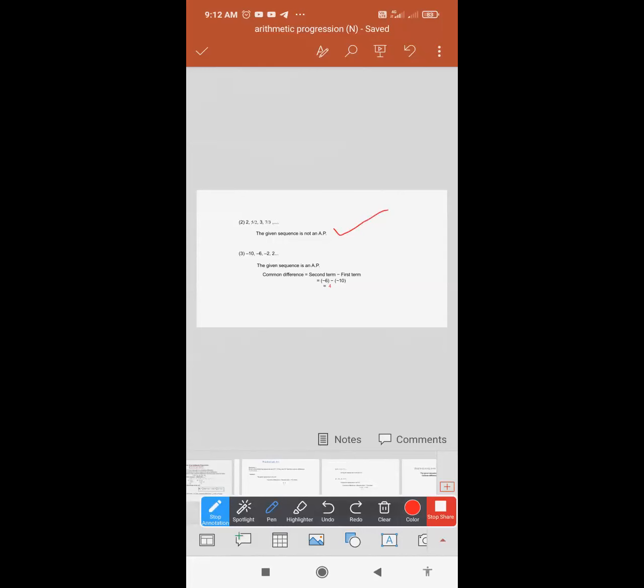Therefore, you're going to state the given sequence is not an AP.